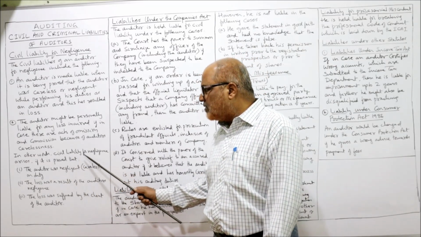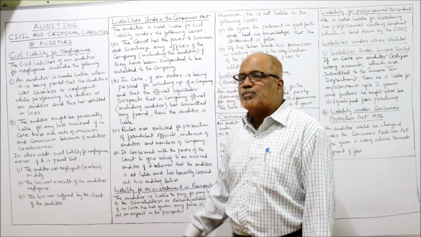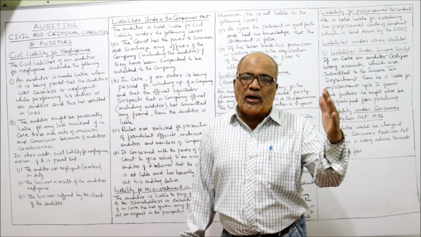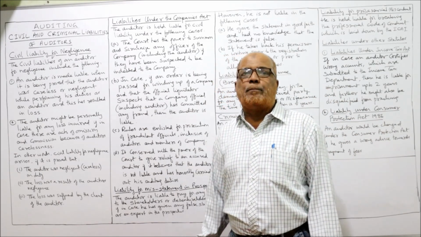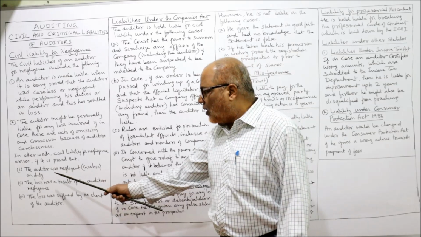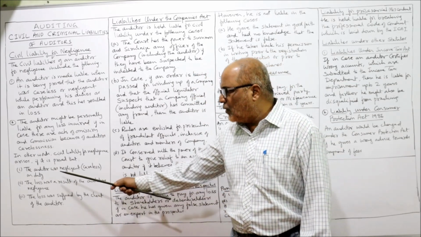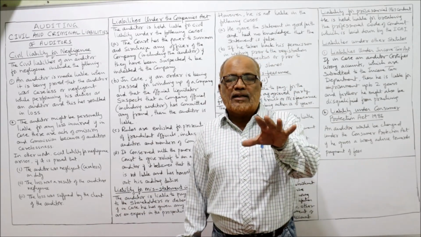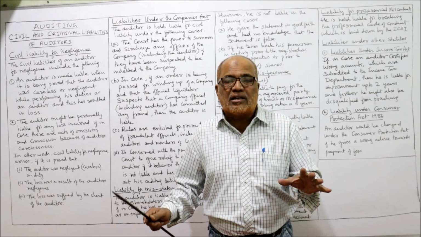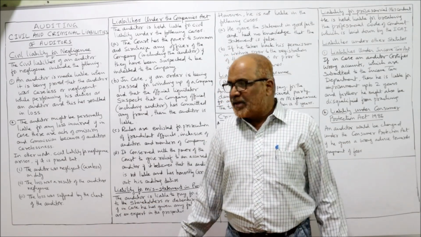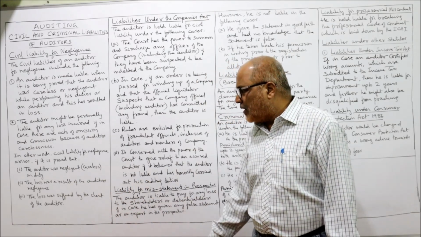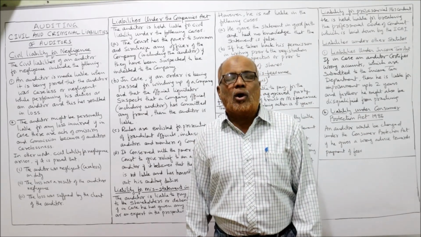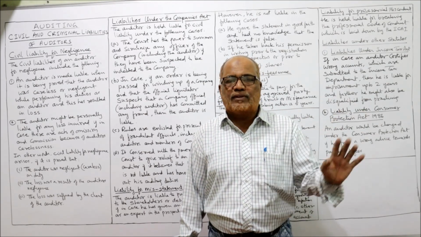The next one: in other words, civil liability for negligence arises if certain conditions are proved. If these conditions are proved, then only there is a civil liability on the part of the auditor. What are the conditions? First condition: the auditor was negligent or careless on duty, while performing his duties. Second condition: the loss as a result of the auditor's negligence. That means the company has incurred a loss on account of the negligence of the auditor.